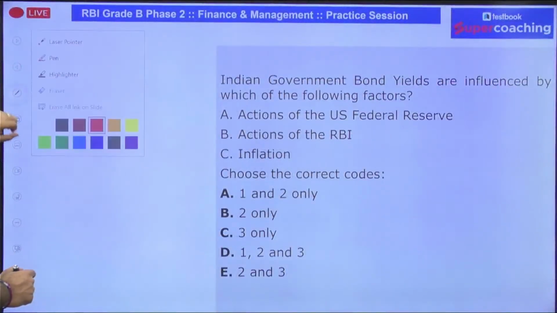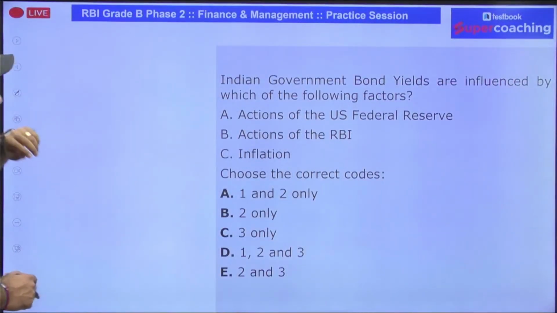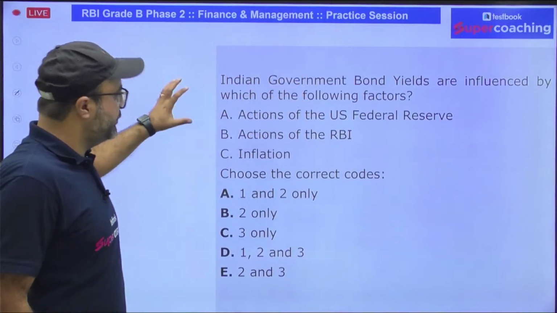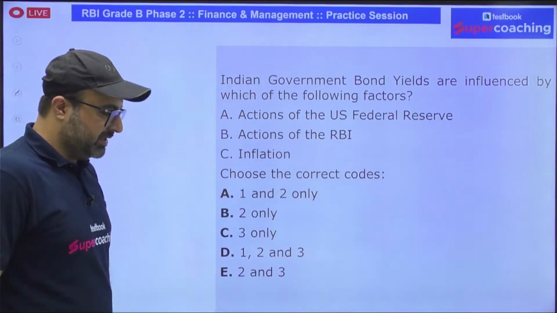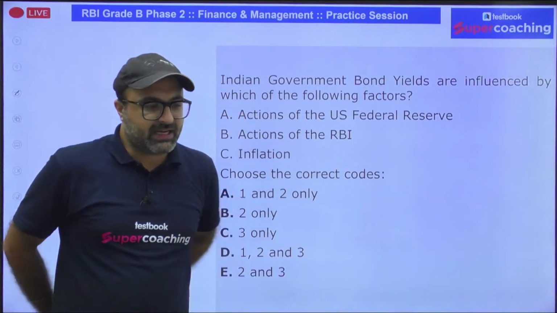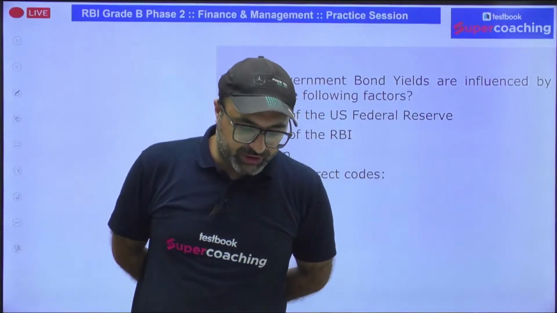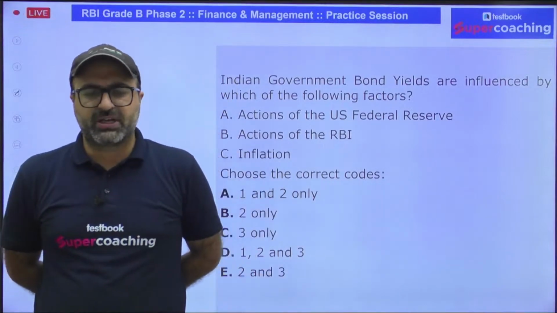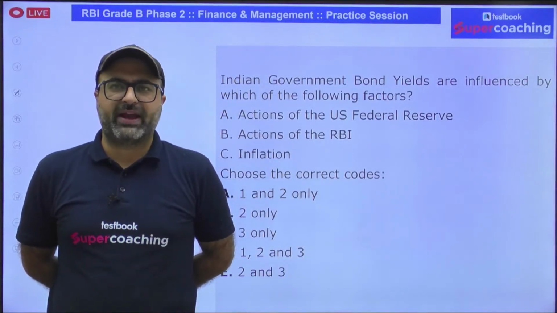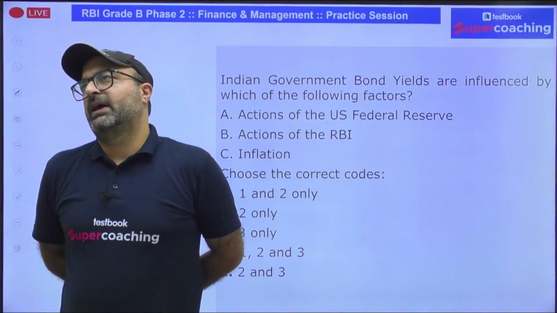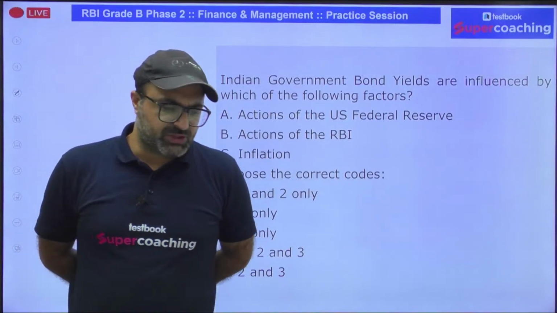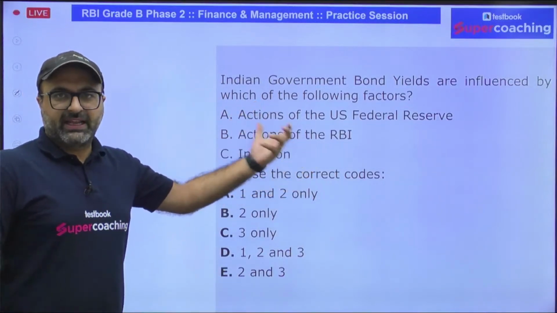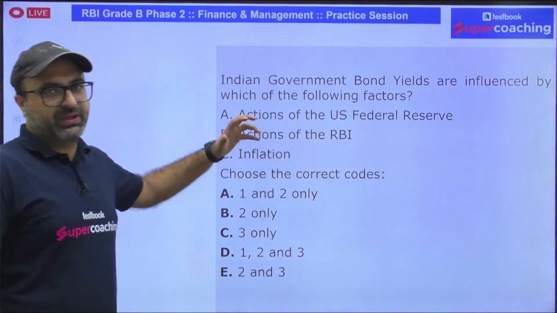The first question is now on your screen. What does the question say? Question says that Indian government bond yields are influenced by which of the following factors? What does it mean? It means that if you are purchasing a government bond, that means a financial instrument issued by the government against which the government is going to provide you with a rate of interest, what are the factors on which the return on your investment in case of government securities is going to depend?